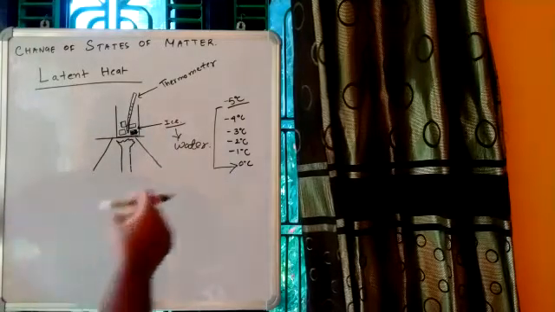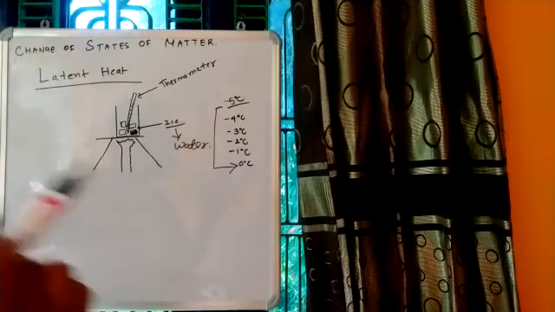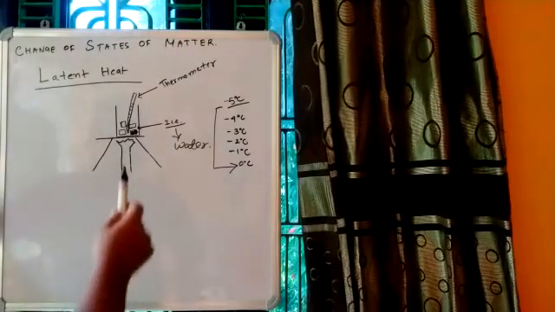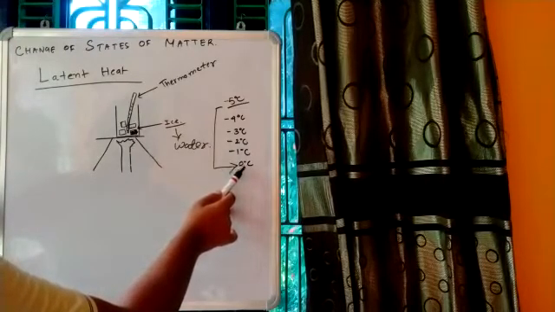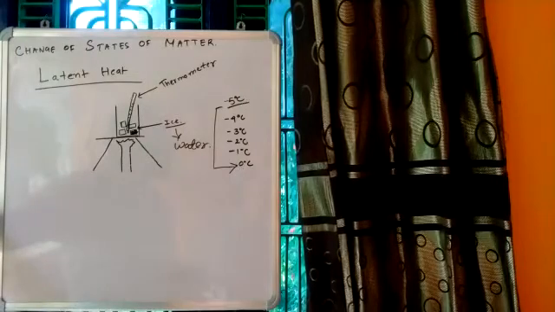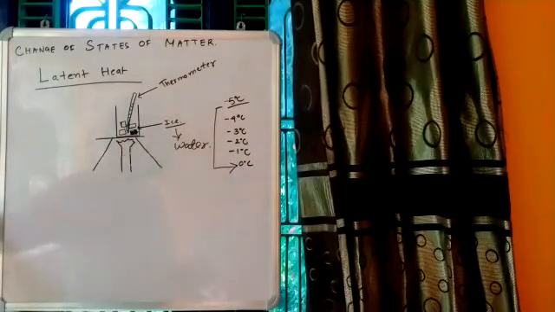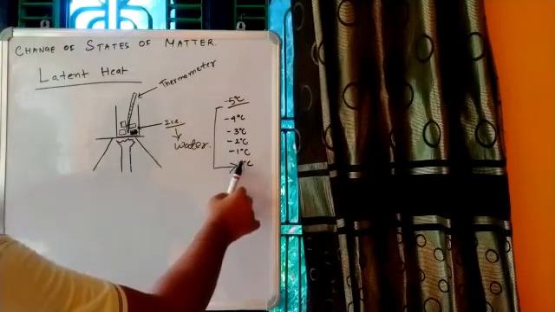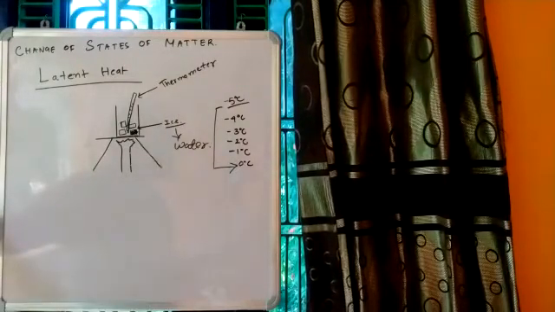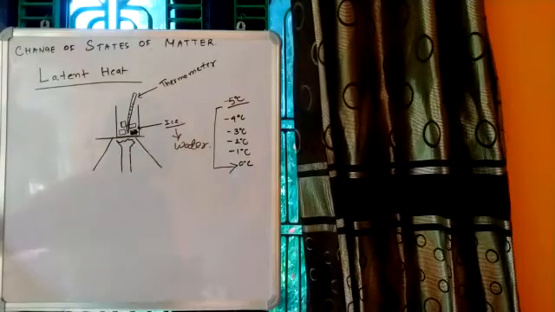So there is one important observation you will make, that this temperature at 0 degrees Celsius will not rise no matter how much heat you provide. This temperature at 0 degrees Celsius will remain fixed until all the ice here is converted into water.